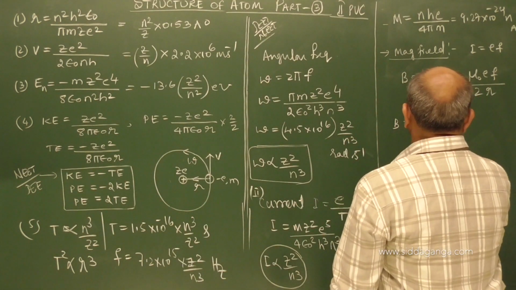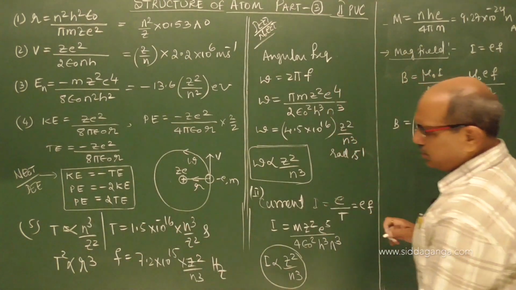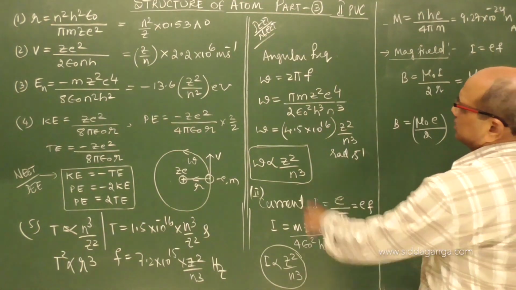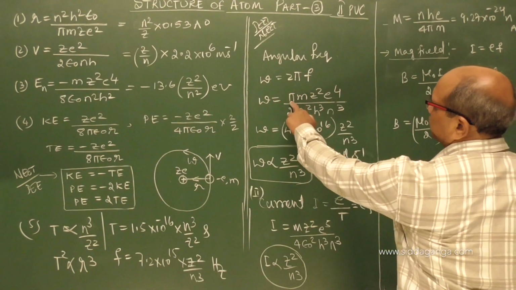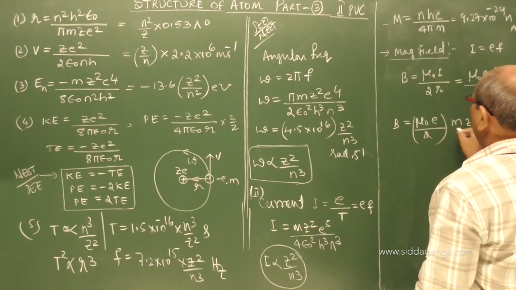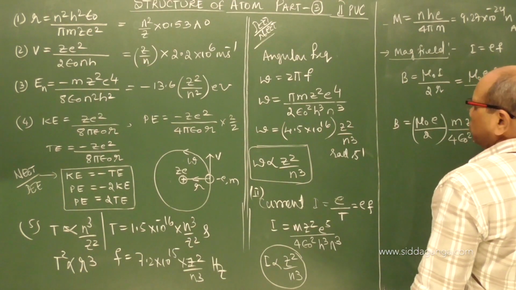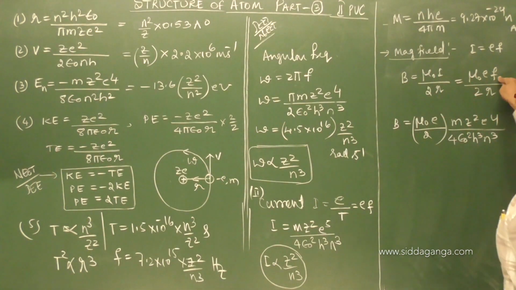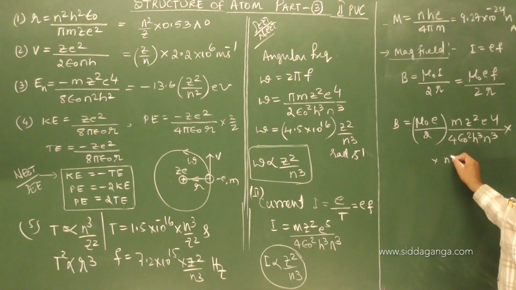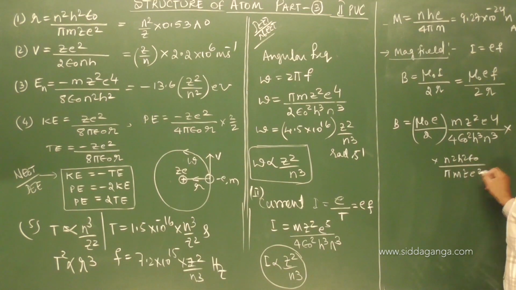Mu naught into E by 2, leave it. What is the expression for frequency? We do not have that. Angular frequency, 2 pi, so pi is there. Therefore I can substitute m z square e to the power of 4 over 4 epsilon square h cube n cube as the frequency. And for the radius, you know, n square h square epsilon naught by pi m z e square.